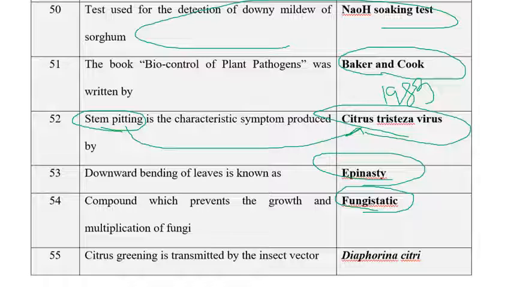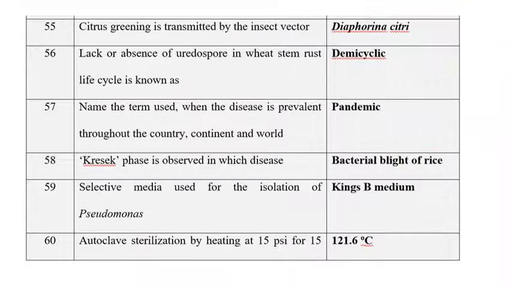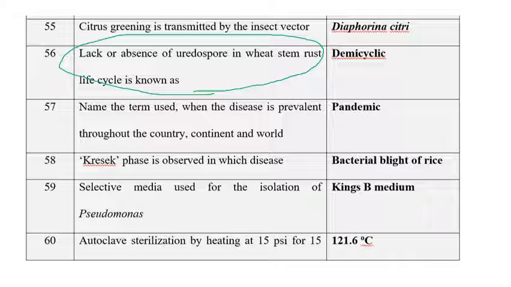The next one is citrus greening is transmitted by Diaphorina citri. I think it is a psyllid. Citrus greening is transmitted by psyllids, that is Diaphorina citri. So the next one is lack or absence of uredinial stage in wheat stem rust is known as demicyclic. In demicyclic wheat stem rust, there is no uredinial stage present. Lack of uredinial stage is known as demicyclic rust.